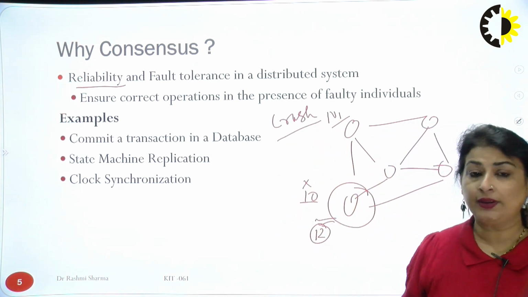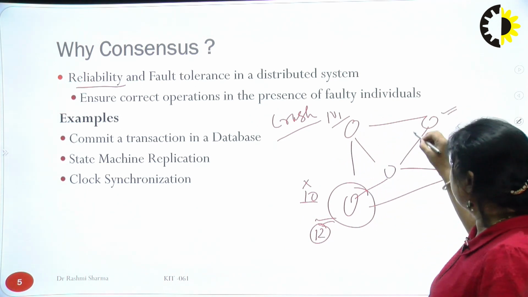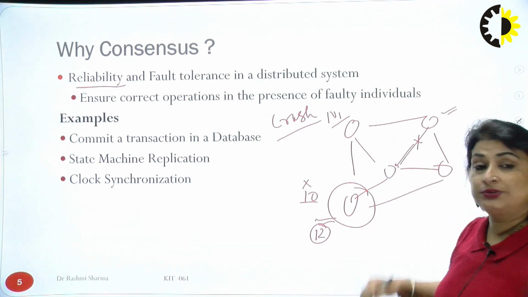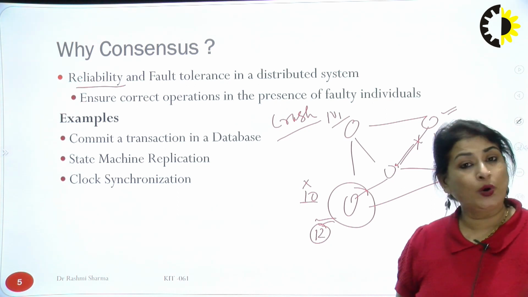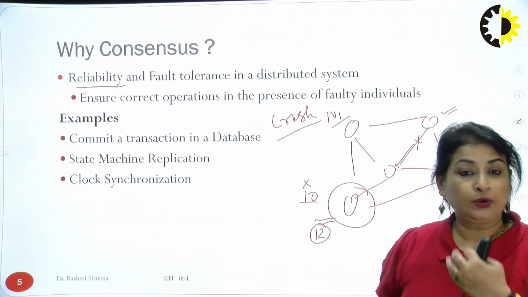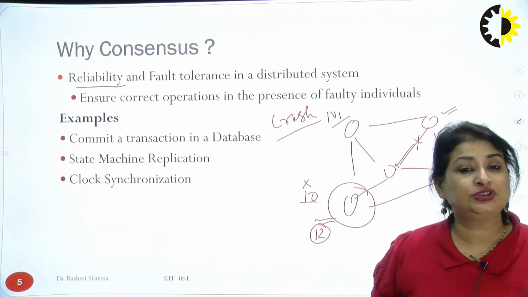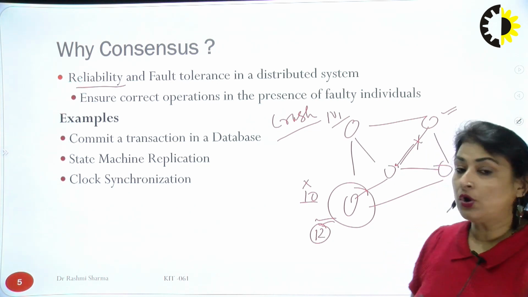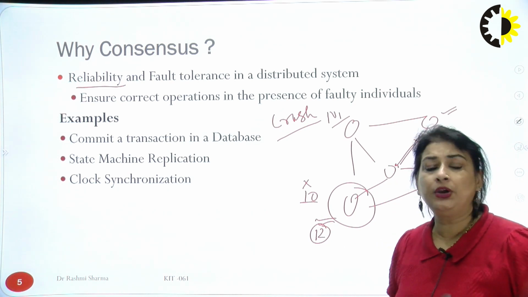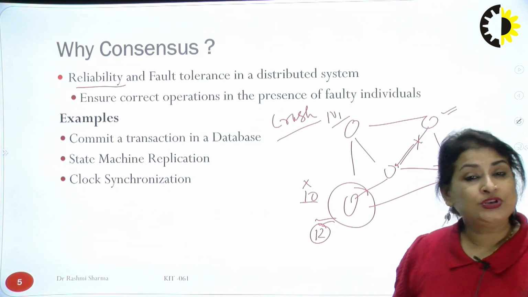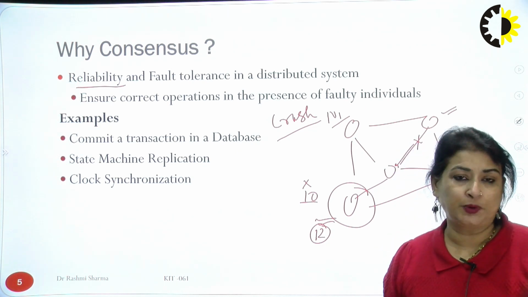Maybe the node is working, but this link is not working and is not able to send the information to this one. So the network can be at fault. Maybe that particular person is working maliciously. So a node can be at fault, or there can be a crash of that particular node.